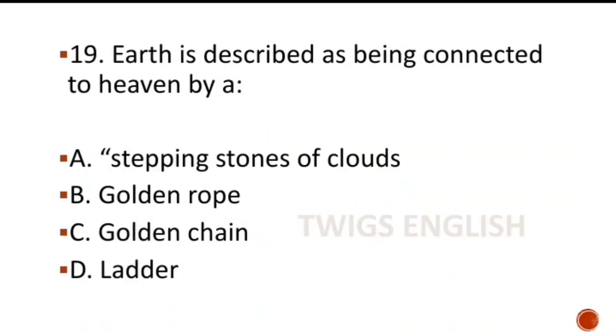Now proceed to MCQ number 19. Earth is described as being connected to heaven by the, options are stepping stone of clouds, golden rope, golden chain, ladder. Here the right answer is option C, that is golden chain.